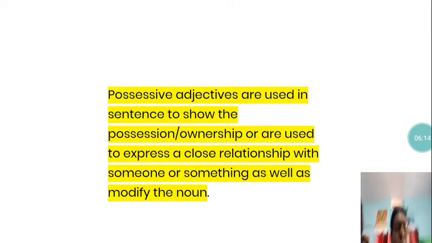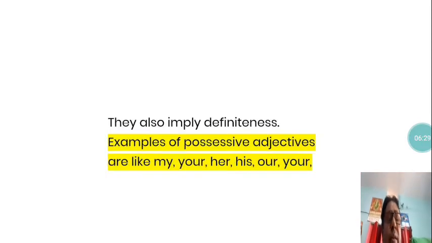We have already read about this one, but let us know more. They are used to express a close relationship with someone or something, as well as to modify the noun. So let us see it in a clearer way.